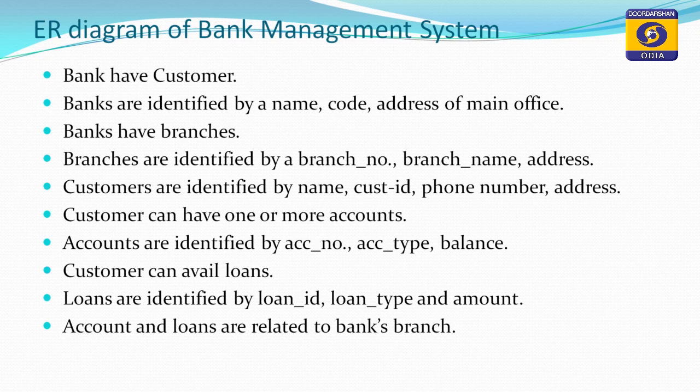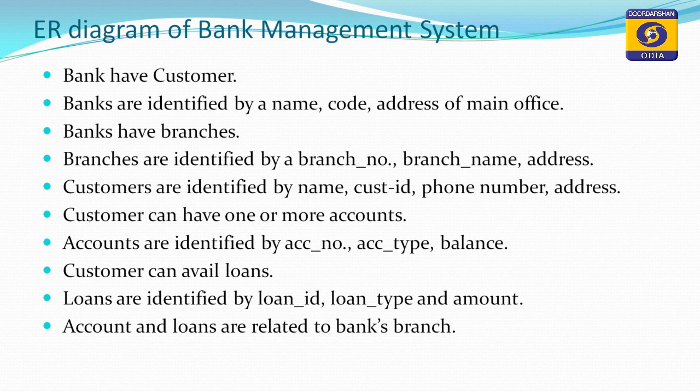Banks are identified by a name, code, and address of the main office. Banks have a number of branches in a city and in the country as well, while branches are identified by a branch number, branch name and an address, while customers are identified by name, customer ID, phone number and an address.